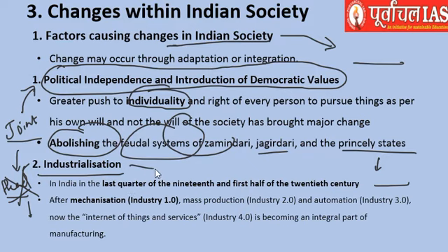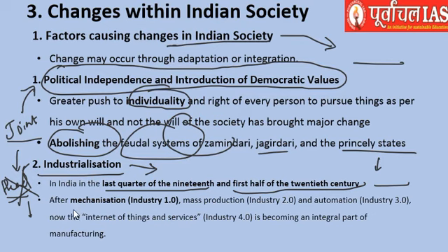Industrialization came into our Indian society in the last quarter of the 19th and first half of the 20th century, in the sense after the 1850s and 90s, before 1950, which was quite late, because in the entire world, let's say Europe or America, industrialization began a bit earlier.